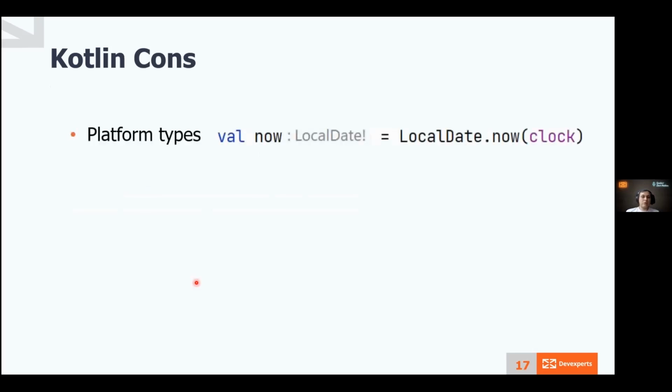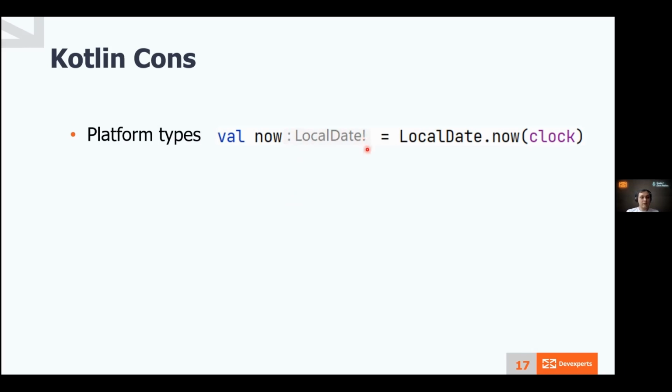We've talked enough about Kotlin pros, but nothing is perfect in this world. There are cons too, and it would be unfair to skip them. When you use some Java API, the compiler can't guess if it's nullable or not. You have risks to get a null pointer anyway. There is no way to solve this problem completely, but you can choose a concrete type at the use side.